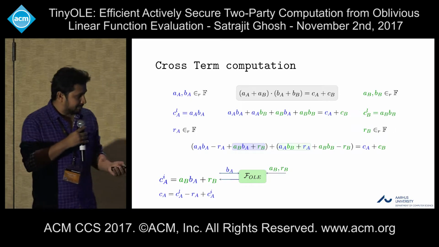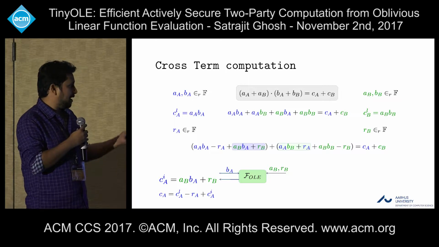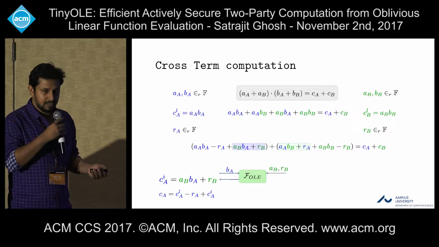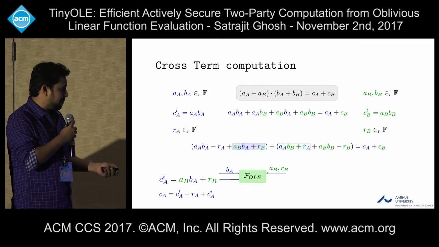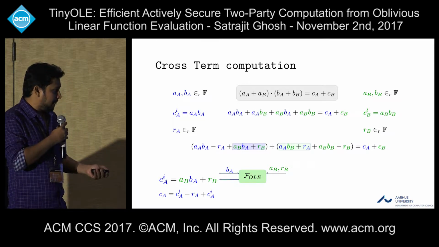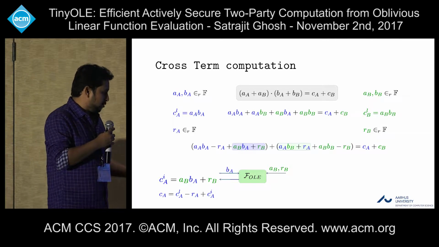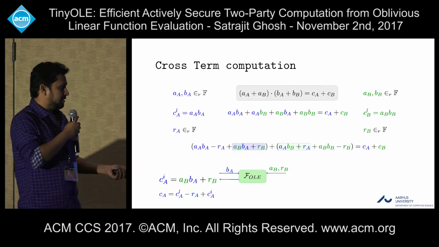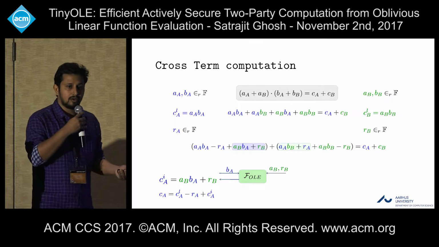So how do we do that? Just introduce some random offsets, say R_A by party A and R_B by party B. Now we can rewrite this same equation in this form. If you look closely, this blue color term like A_A B_A minus R_A, or here the green color term, can be computed by both parties locally.